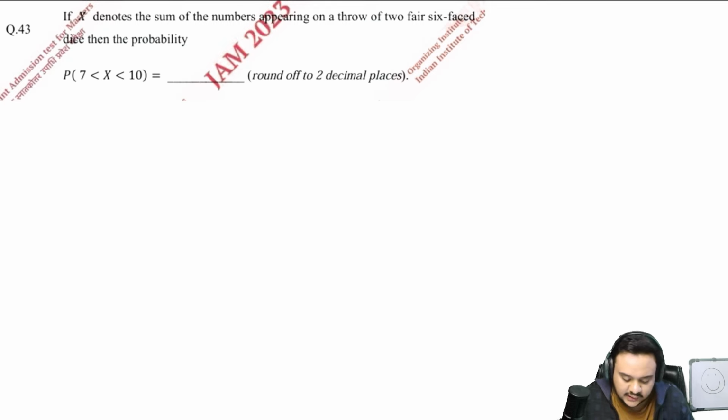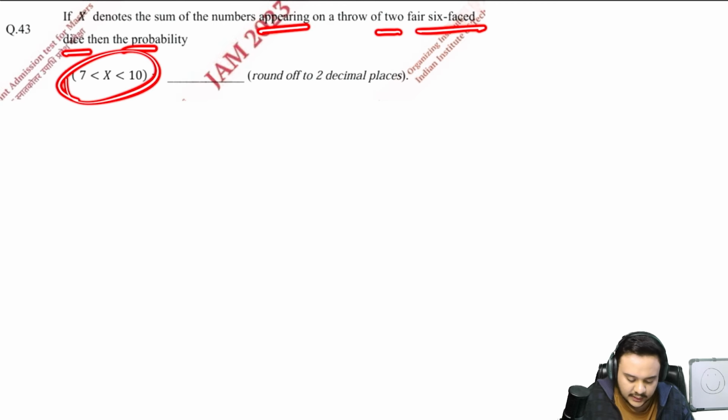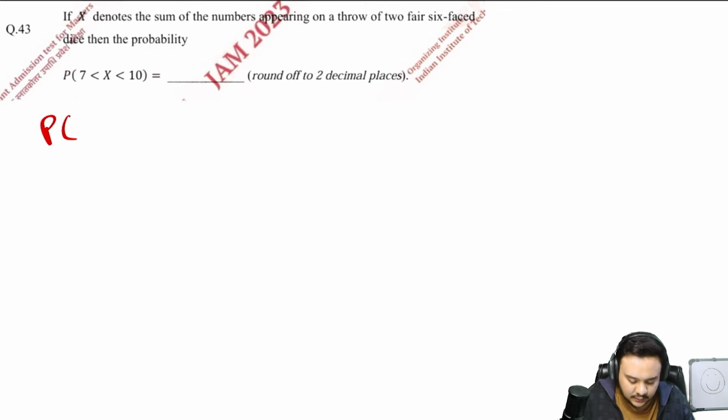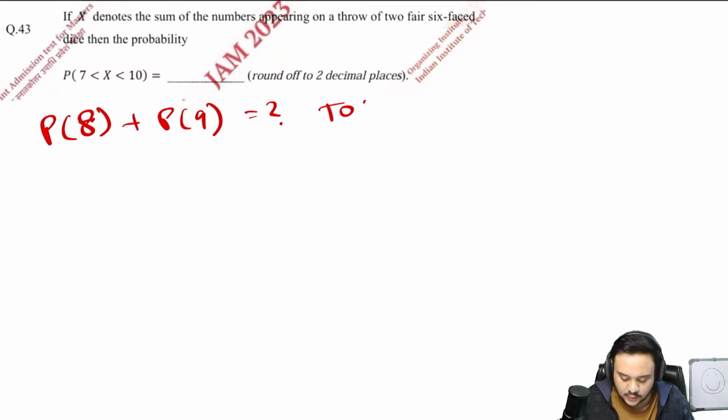If x denotes the sum of numbers appearing on a throw of two fair 6-faced dice, then the probability of this... So just write down what you already know. You have to find the probability of 8 and the probability of 9, right? So what will this be? The total outcomes, you know, there are two dice. So 1 by 6 into 1 by 6, 1 by 36.